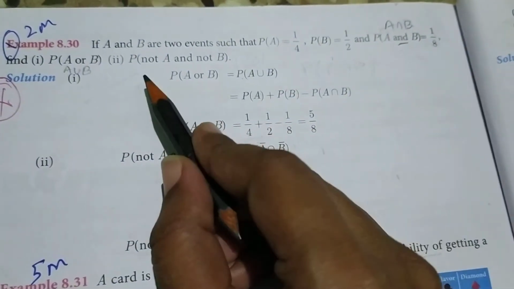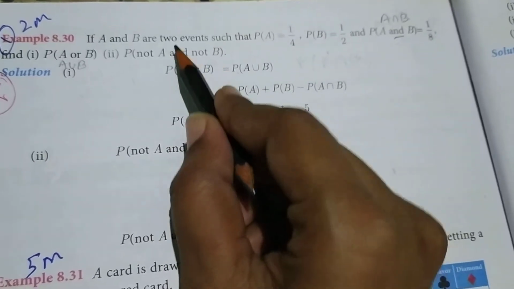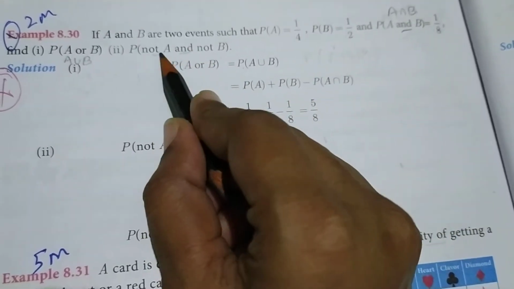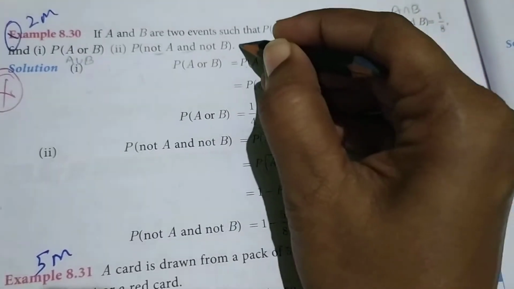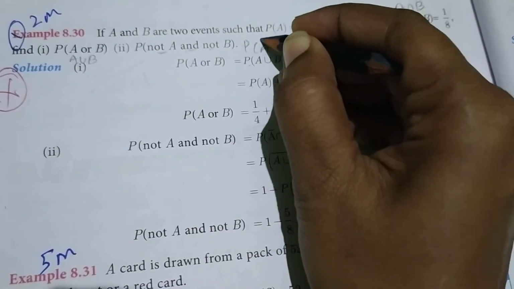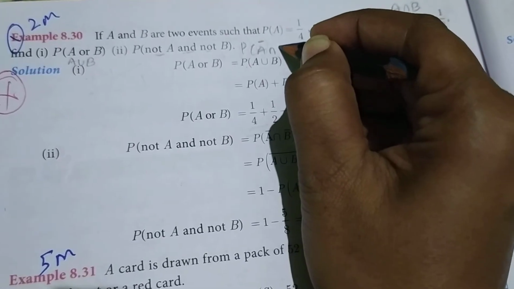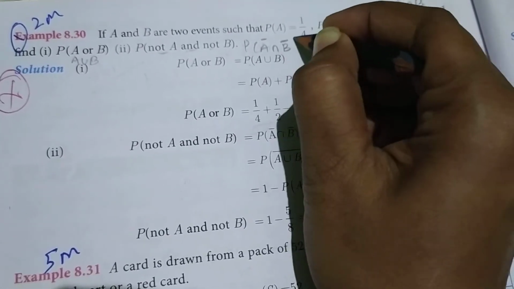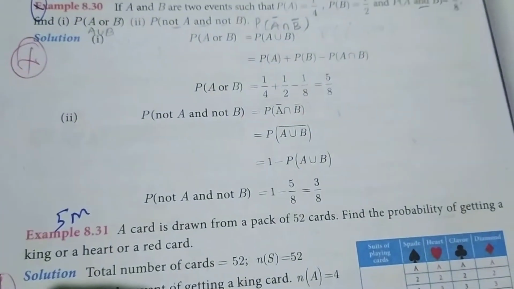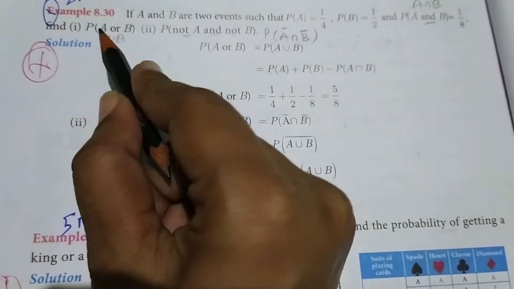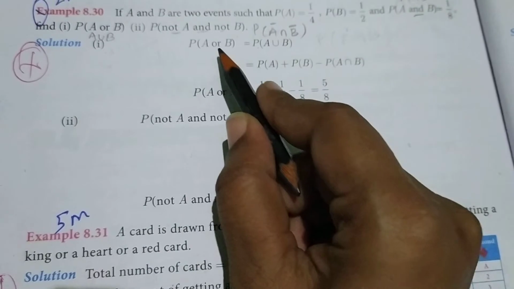Next, P of not A and not B. And means intersection, not A, not B. So not A means A bar, and means intersection, not B means B bar. So we only want to find P of A bar intersection B bar. First, A or B. A or B means A union B.